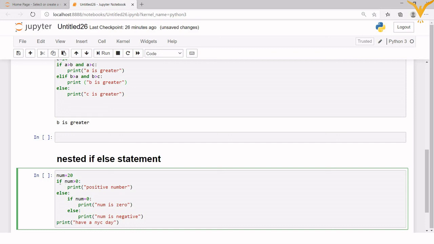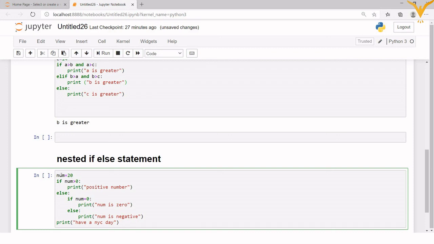First we have taken one if statement, in that if statement we have one statement, then for that if we have an else statement. Then in the else statement we have used one more if else statement. So here we are using nested if else statement. Inside one else we are using one more if statement. This is how we write the nested if else statement.